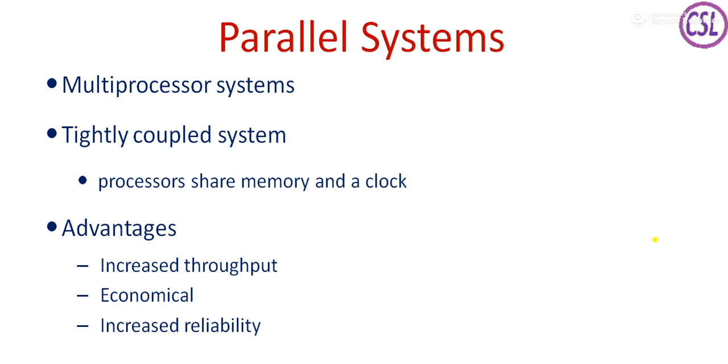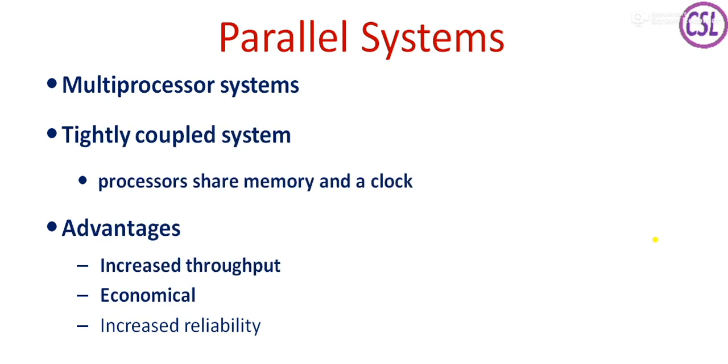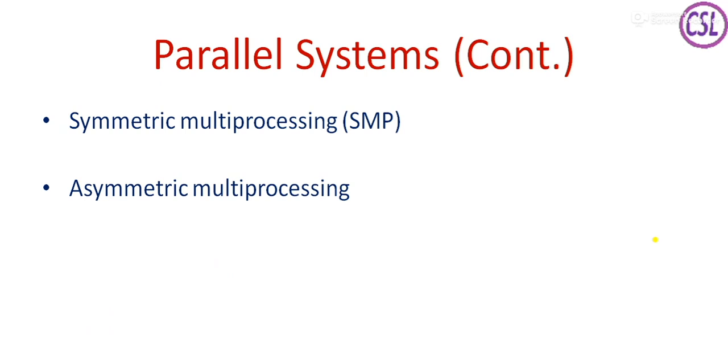So definitely there are no security issues. We can say that it is reliable. Okay. And coming to the processing of these parallel systems, there are two types of processing carried out in parallel systems. One is symmetric multiprocessing and another one is asymmetric multiprocessing.